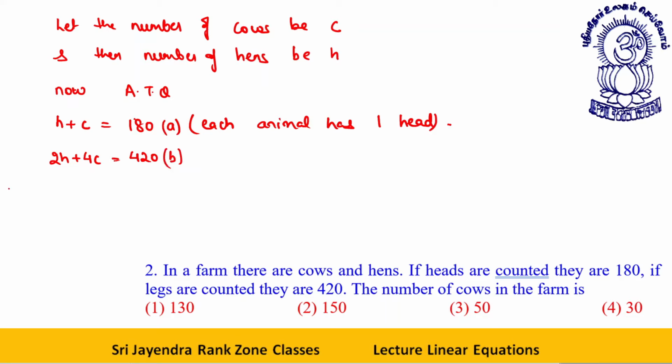What I do, 2 into equation A will give me 2 hen plus 2 cow gives 360.